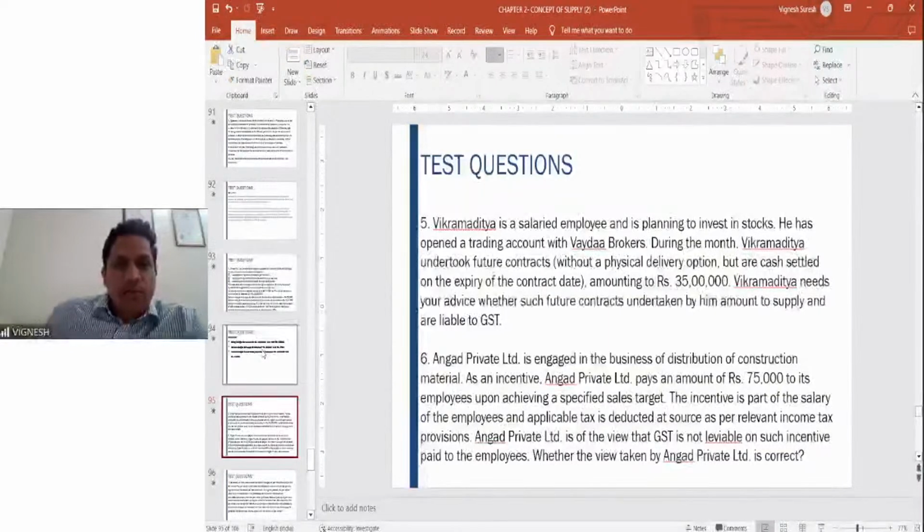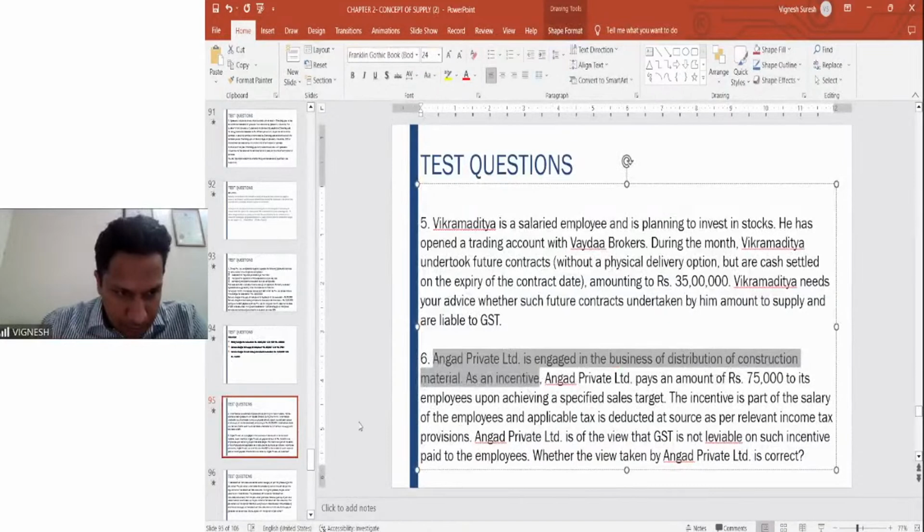Next one. Angad Private Limited is engaged in the business of distribution of construction material. As an incentive, Angad Private Limited pays an amount of 75,000 to its employees upon achieving a specified sales target. The incentive is part of the salary and applicable tax is deducted at source as per relevant income tax provisions. Angad Private Limited is of the view that GST is not leviable on such incentive paid. Whether the view taken is correct. Try to answer this problem. This one, sixth one.